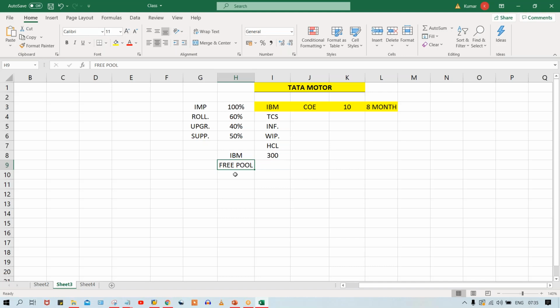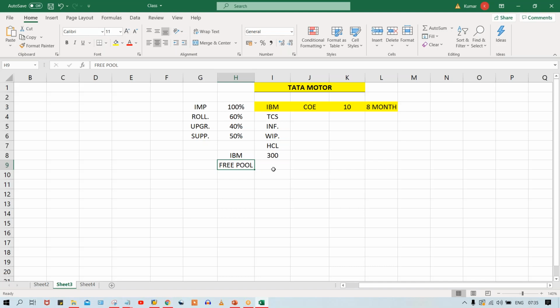In the free pool, all the details will be there, even their profile, their resume will also be there. The project manager will have access on their internal portal, all the details will be available, and managers will have access to those things. So they are going to check the profiles of the candidates, and they are going to make a list of the candidates, right?